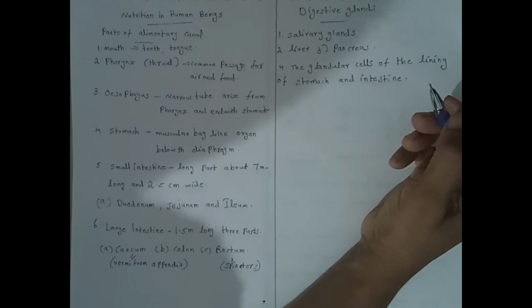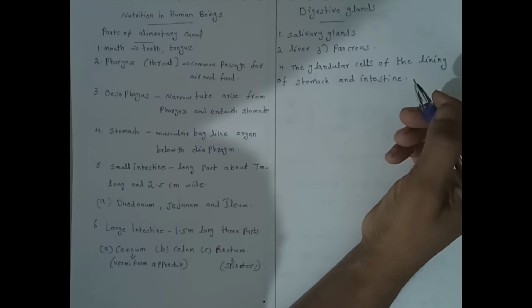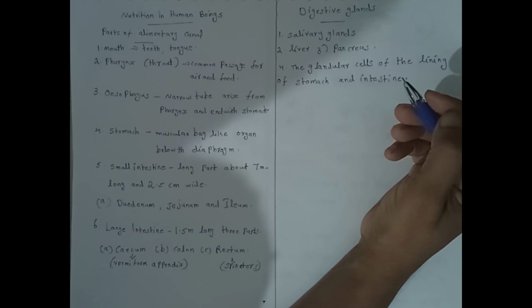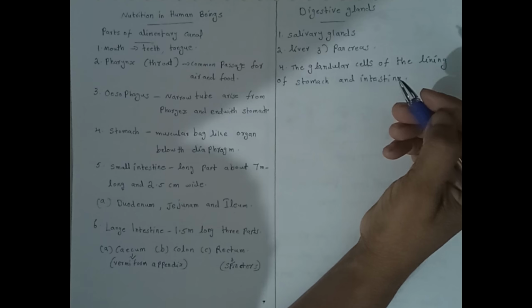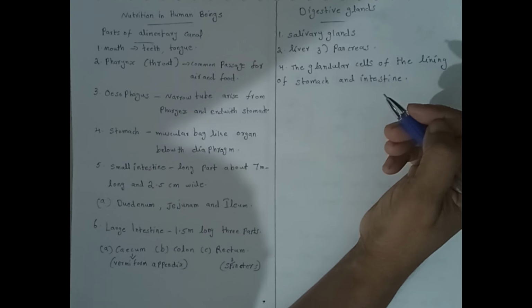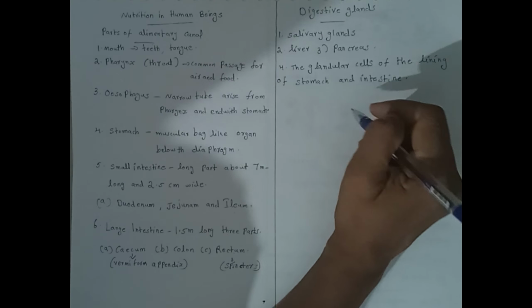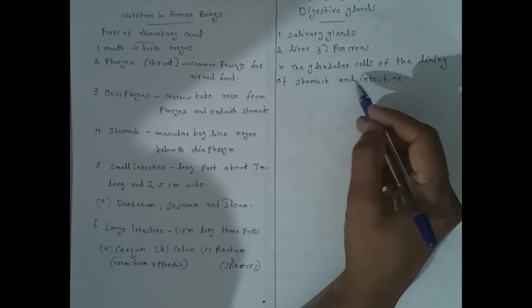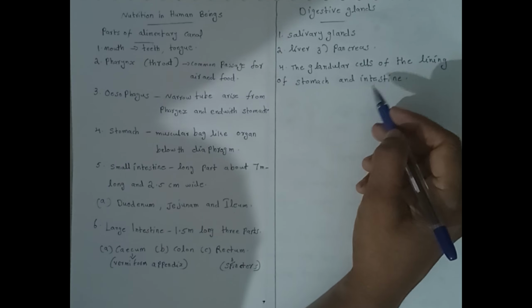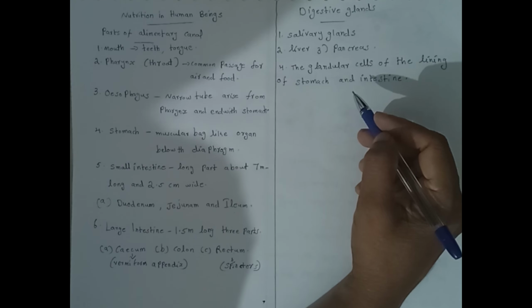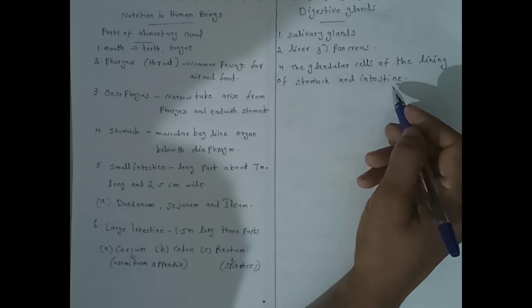There are mainly 5 types. Two types are glands situated in the inner lining of stomach and intestine, which directly pour their secretion, digestive enzymes, into the alimentary canal.